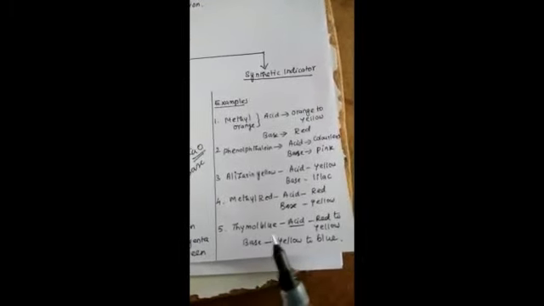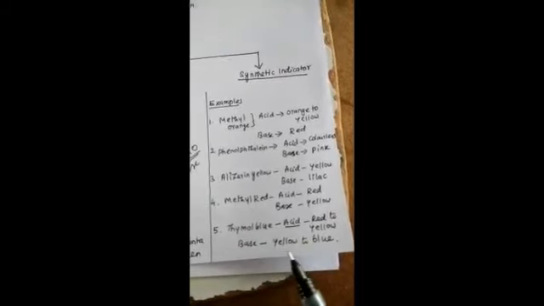Now, the third example is in your textbook. The other example, alizarin yellow: in acid medium the color is yellow, and in basic medium it is lilac. The fourth example, methyl red: in acid medium it is red, and in basic medium it is yellow. And the fifth one, thymol blue: in acid medium, red to yellow color changes, and in basic medium, yellow to blue color changes.